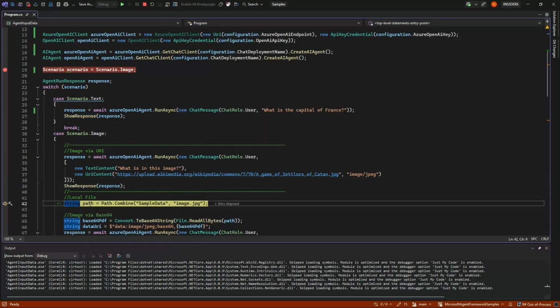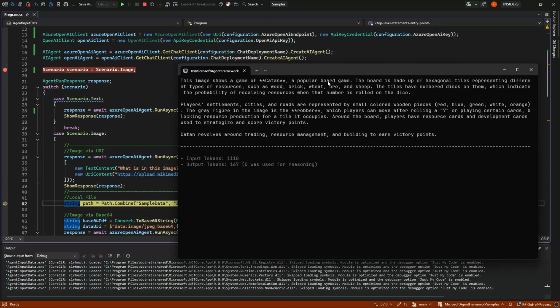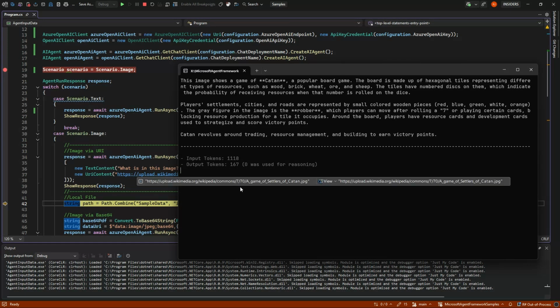And let me jump over here. So it can look at the image and tell what's in it. We could have asked what colors are used in the image, what numbers are used, and so on. So that's just image recognition and working with them. And it doesn't require any special model other than a multimodal one. And we can begin to see our input tokens becoming bigger because it needs to get the entire image and stuff.